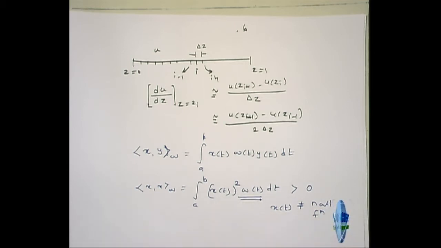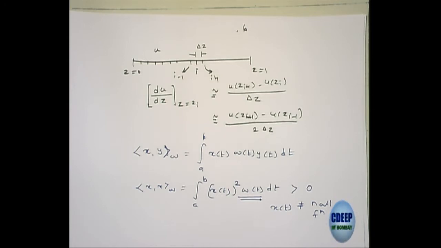But for 0, the condition is violated. Which one? If x equals 0, w(t) can be anything. Yeah, but you cannot take one vector and define an inner product. The condition should hold for the 0 vector and all vectors x. So that's why w has to be positive.